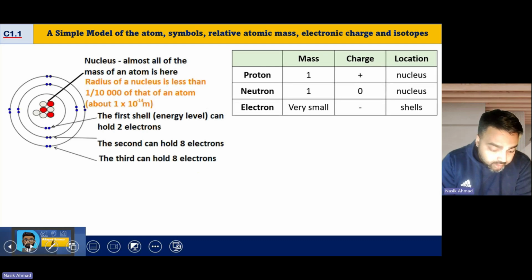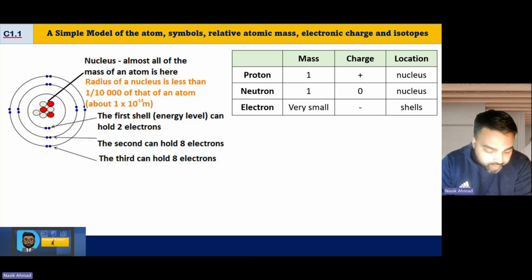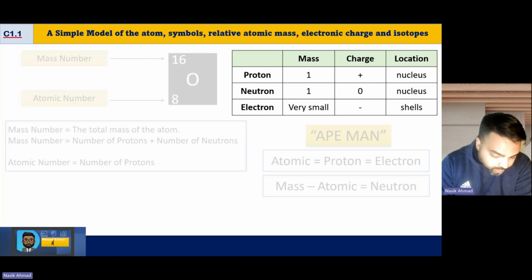Now, the nucleus is very, very small compared to the rest of the atom. It's about 1/10,000 of that of the atom. And we talked about this already: the first shell can hold 2 electrons, the second shell can hold 8, and the third shell can hold 8 as well. So what does that look like?